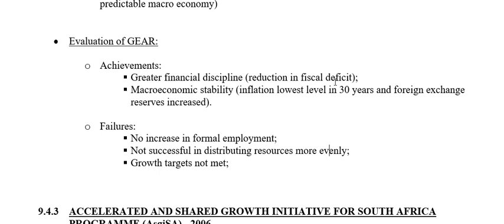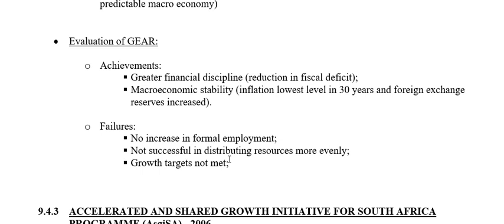Back then they aimed for 5% economic growth because the theory says that economic growth needs to be 5% or higher in order to create significant jobs. If the growth rate is less than 5%, yes, the economy is growing, the capacity of the economy is increasing, but not enough to facilitate job creation. All right, so as a result of not meeting their growth targets, there was also no increase in formal employment.